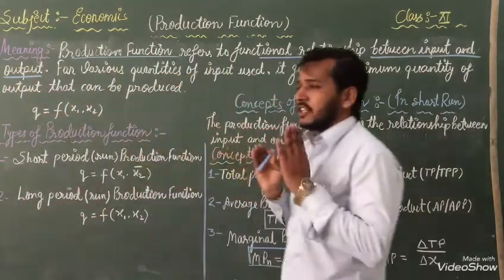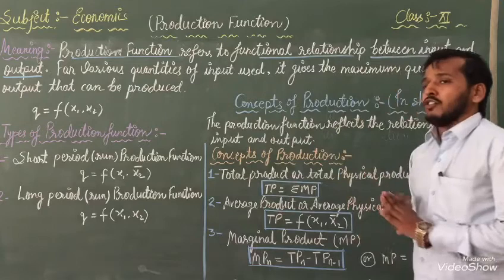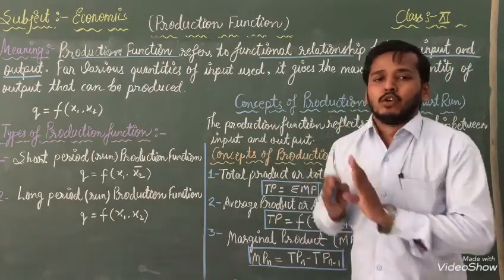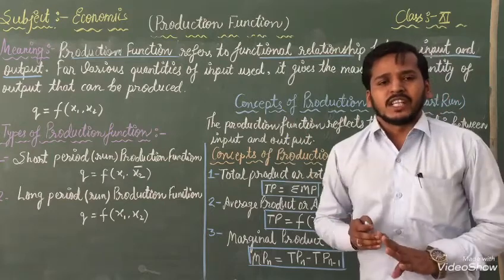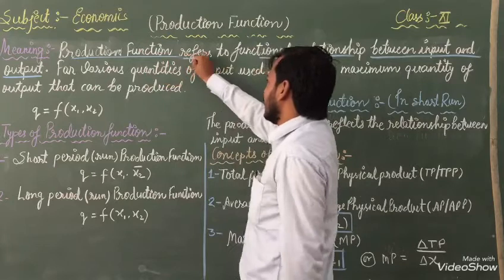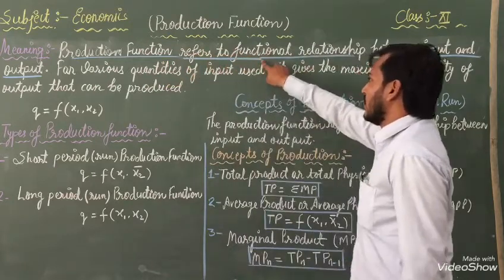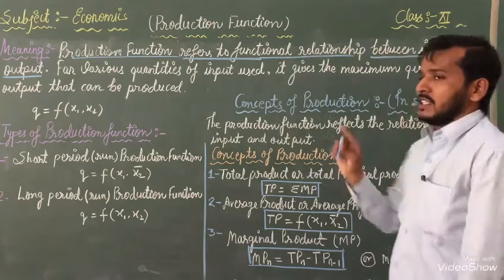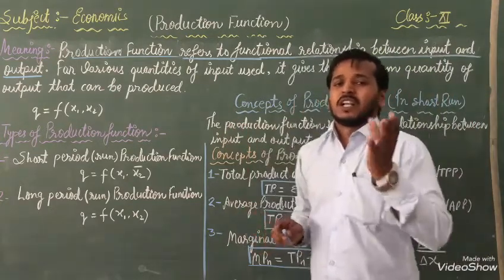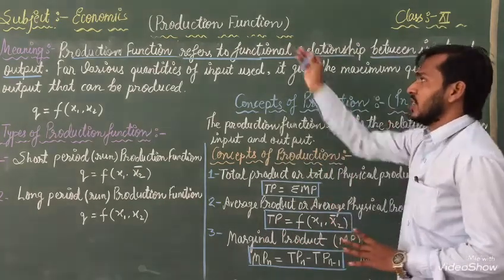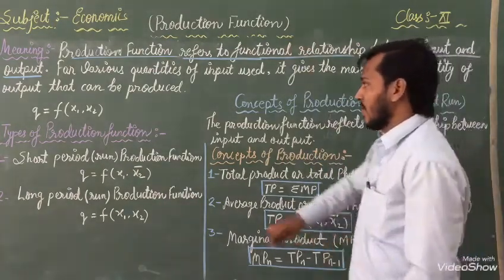This is the relation between input and output. Very simple language should be written on the board, and in the easiest way we can learn. Production function refers to the functional relationship between input and output. Within one line you can learn the meaning of production function.